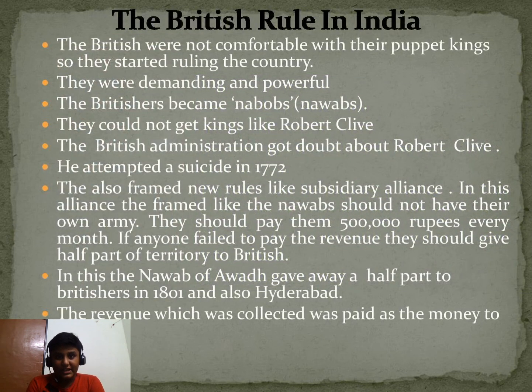The British rule in India. How the British ruled India. The British were not comfortable with their puppet kings, and even the puppet kings were protesting against them, so they started ruling the country themselves. They were demanding and powerful. The British became Nabobs, or Nawabs. What are Nabobs?